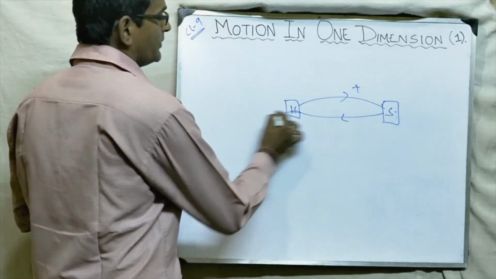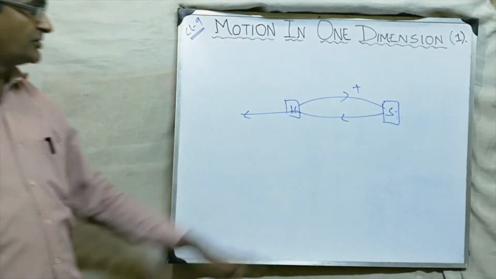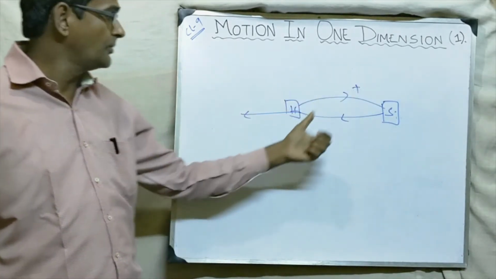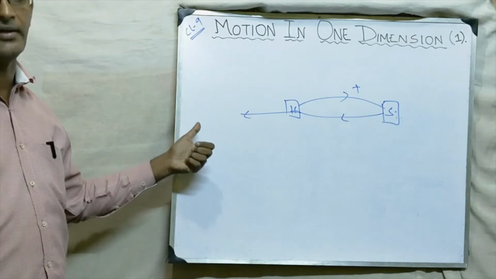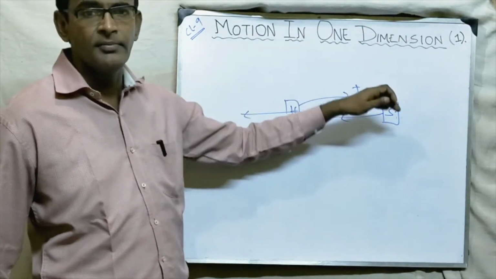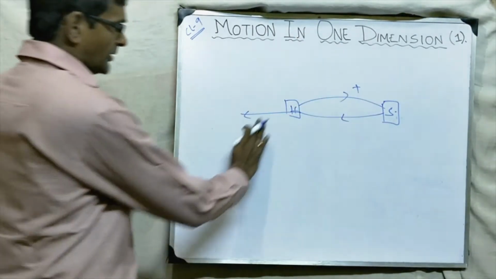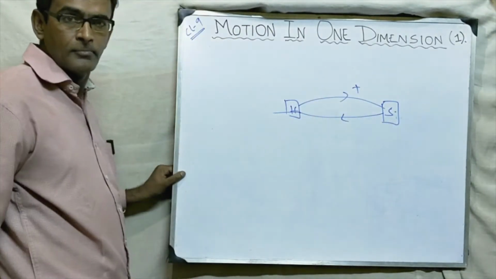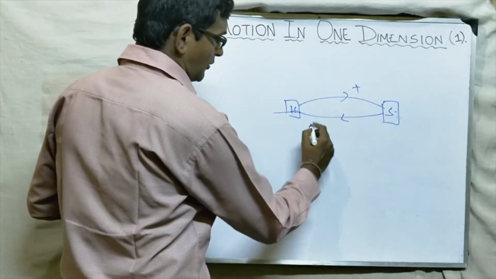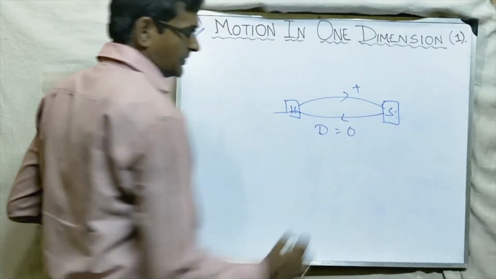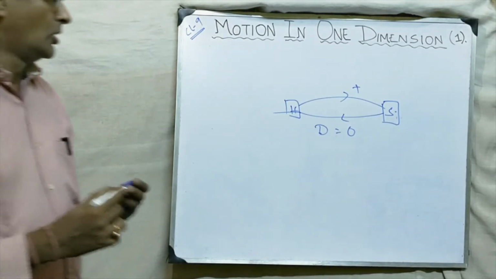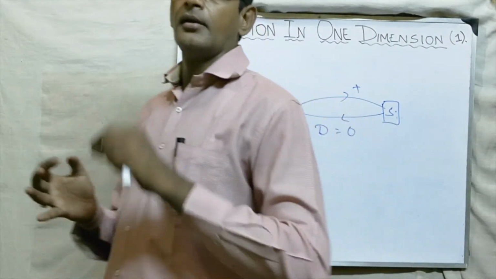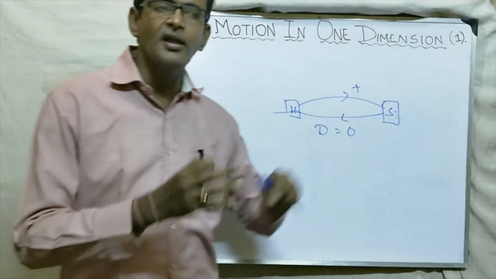Now suppose the body is moving in this direction. If the body is moving this direction, we say positive, and this direction the body is moving, negative. So displacement can be positive, displacement can be negative. Now suppose you went from home to school, and again came back home. When you again came back home, what is displacement? Displacement is equal to 0. So when can displacement of a body be 0? When the body comes back to the initial position.